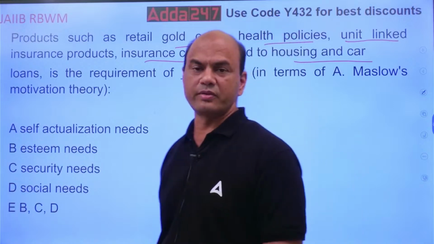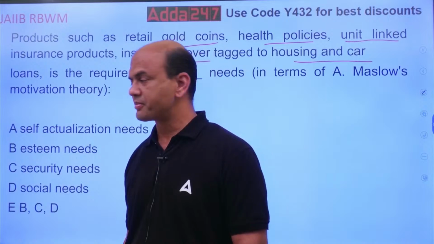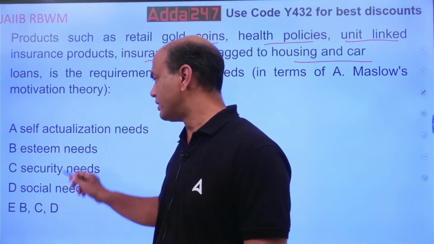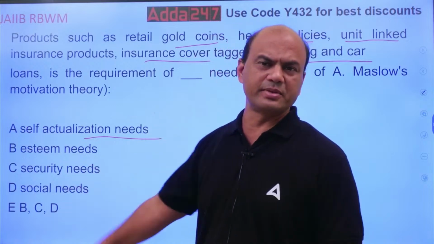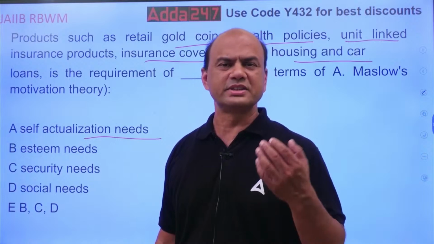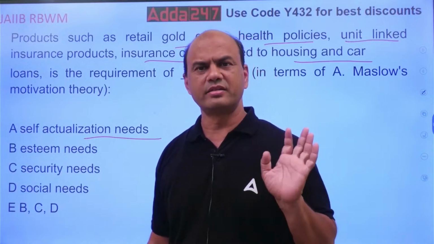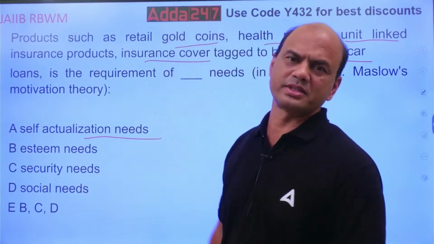So where is it required? Physiological is not given over here. B, C and D. Actualization means what? This person is generally an old person, about 60, 65, quite rich. So that person will never invest in insurance.